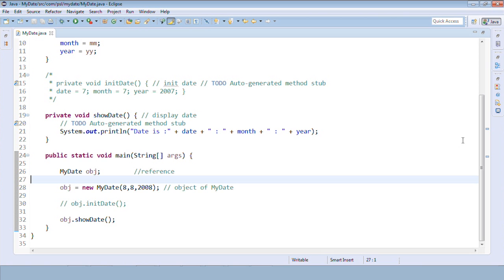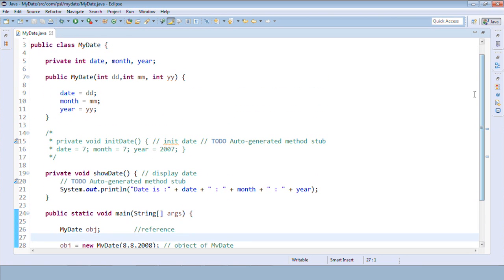So this is very simple. We have seen two types of constructor: the default constructor and the second one, the parameterized constructor. This is how we can create a parameterized constructor. Okay,